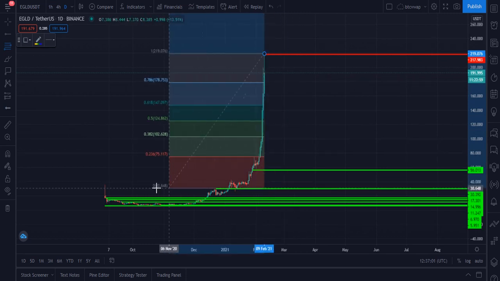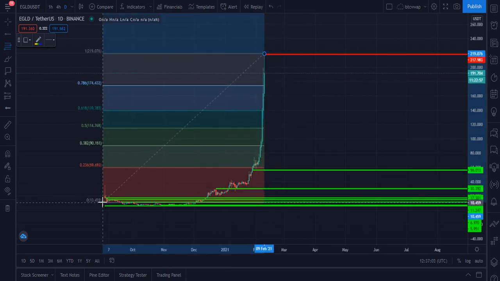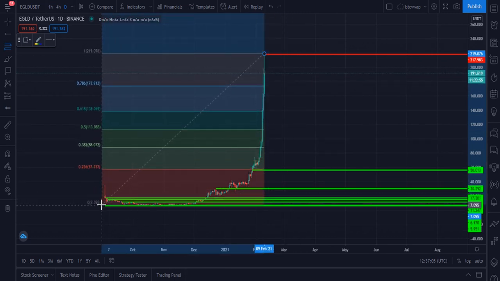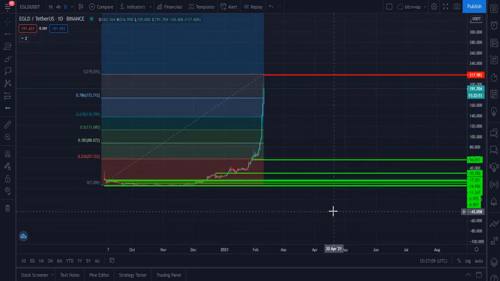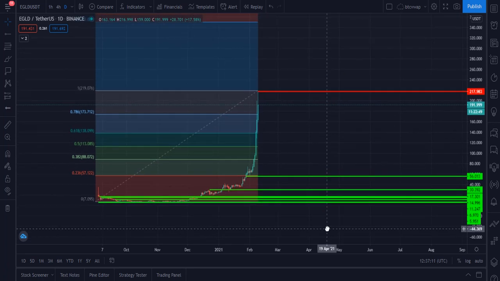My very realistic target. I think these targets are very realistic, and let me please show you. I think we have to buy or hold EGLD from that level, which is at $85 to $60 level. These are very good levels to buy EGLD.